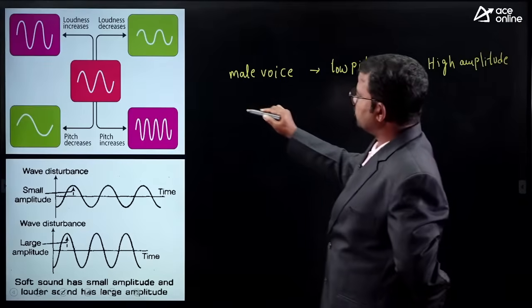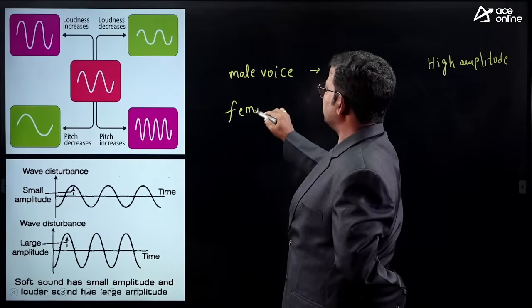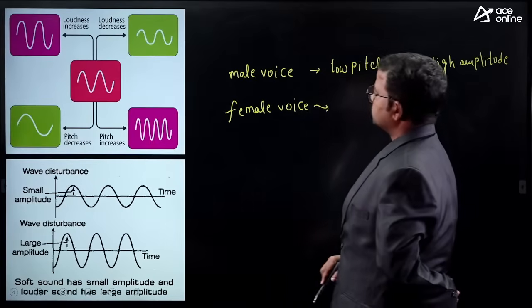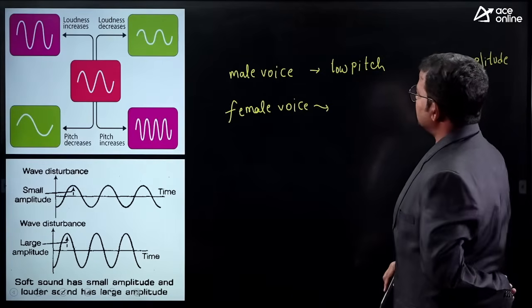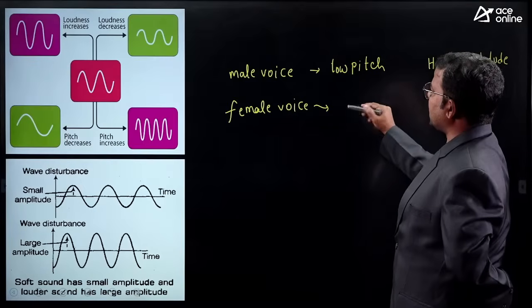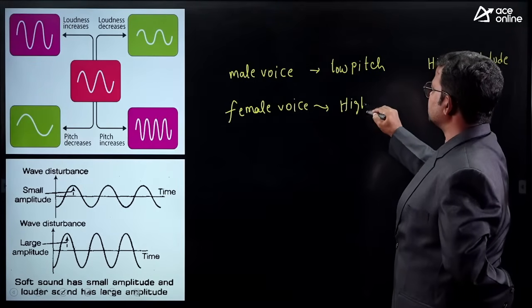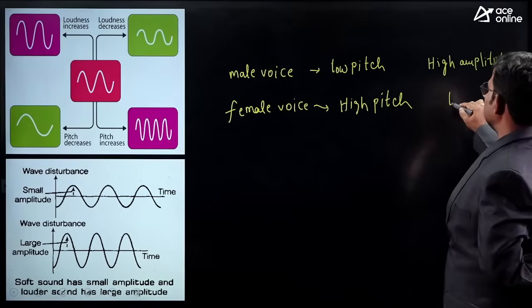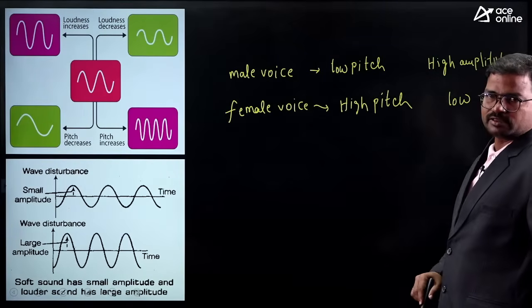Next, if you consider female voice, their voice is mostly and majorly maintained at high pitch. Okay, high pitch. Next, what about amplitude? Somewhat less compared with male voice.